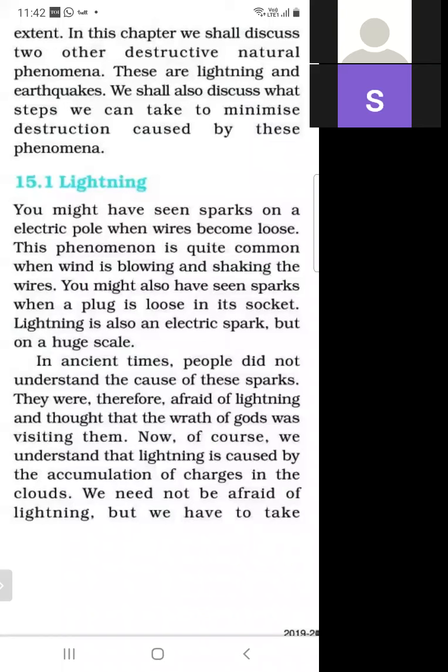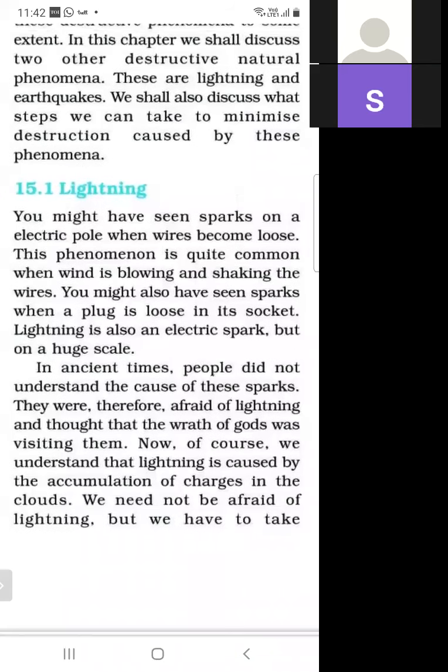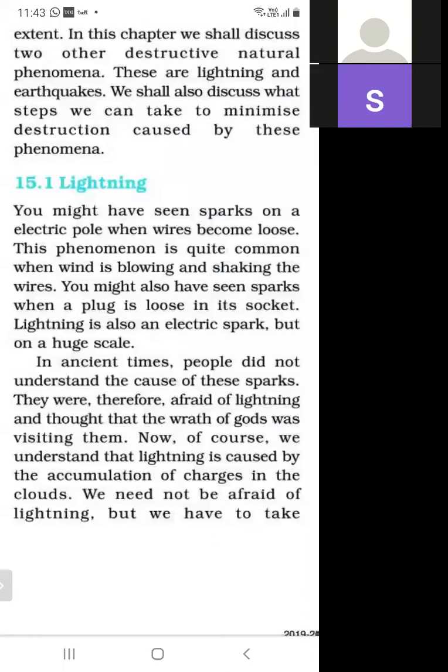In ancient times they thought that lightning is produced because God is angry with us. They did not know the reason why these sparks are produced. They thought that the wrath of God was visiting them. Now of course we understand.